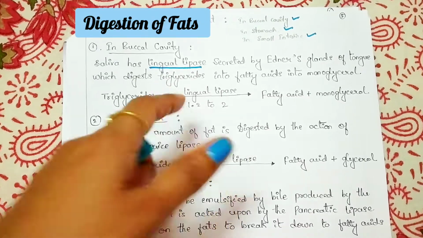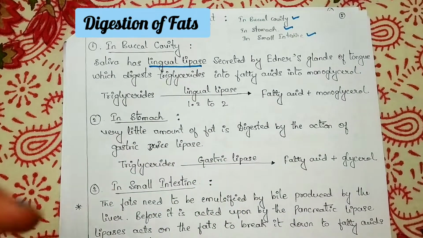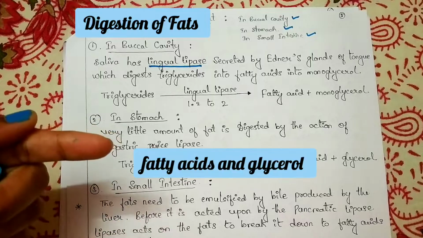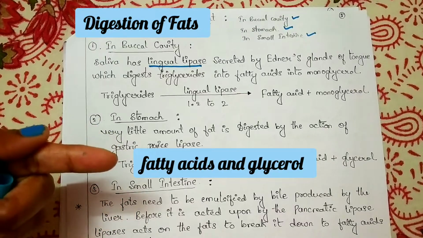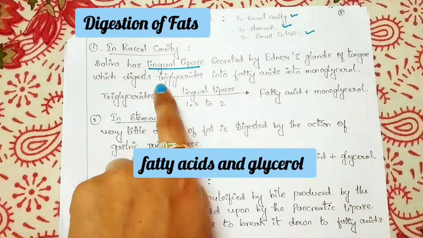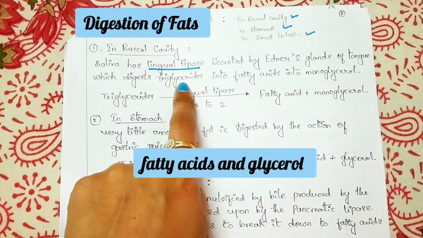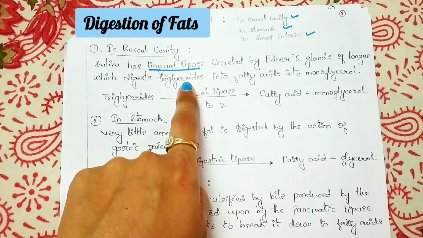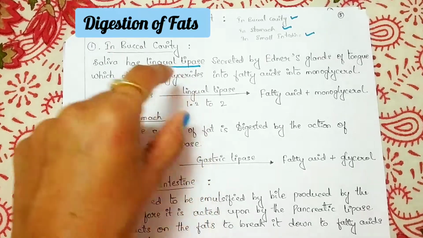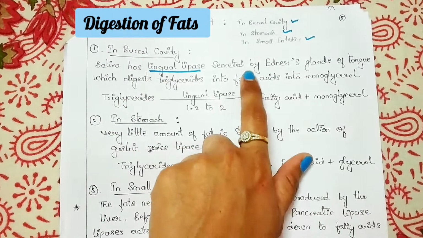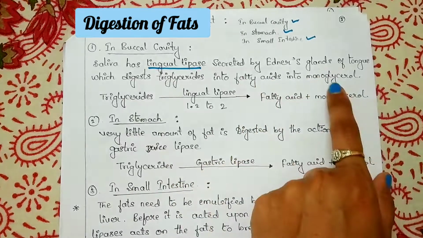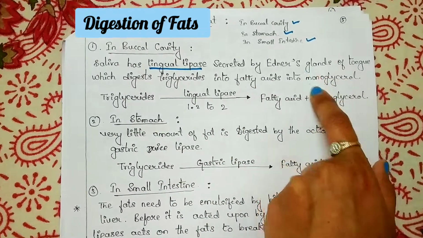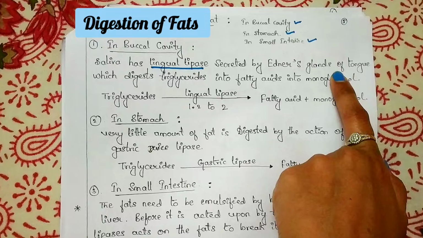As I mentioned while giving the definition, lipids are composed of fatty acid and glycerol. Triglycerides means 3 fatty acids and glycerol. So these complex molecules are converted into simple molecules, fatty acids and then monoglycerol. Mono means a single fatty acid and a glycerol will be present.